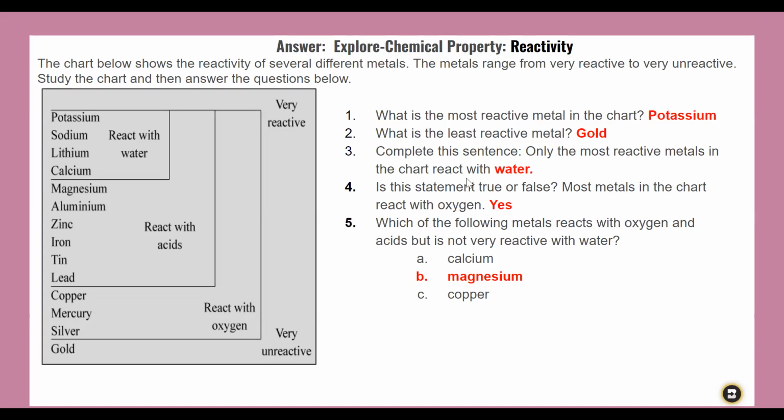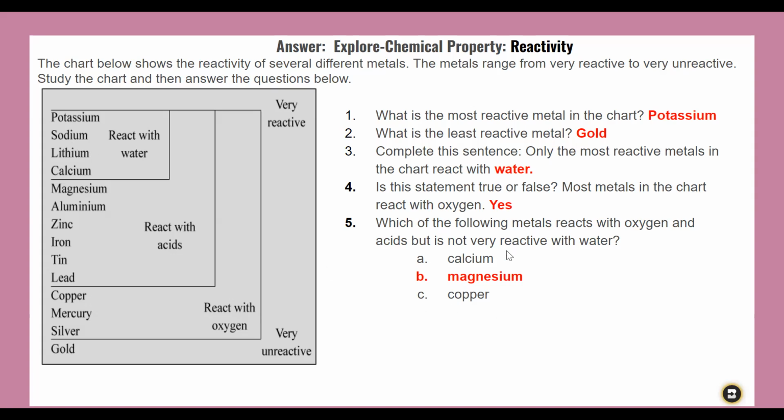Hopefully, you got it right. Can you check if you got the correct answer? Let me help you with number 5. Number 5 is, which of the following metals react with oxygen and acids, but is not very reactive with water? Calcium, magnesium, copper. Let's start with which one is not very reactive with water. Calcium is reactive with water.